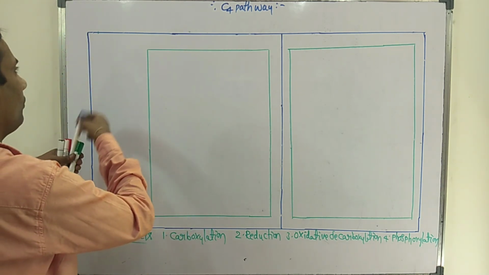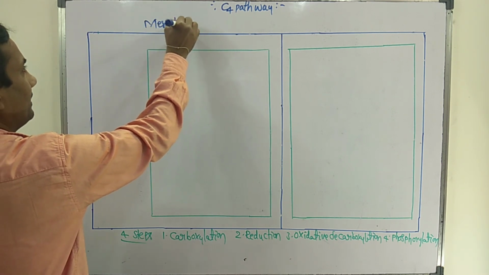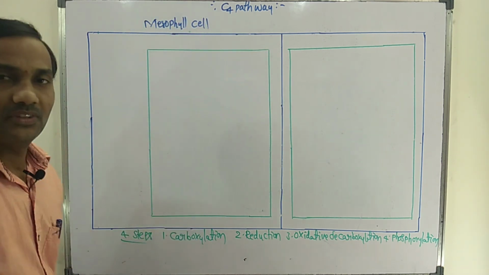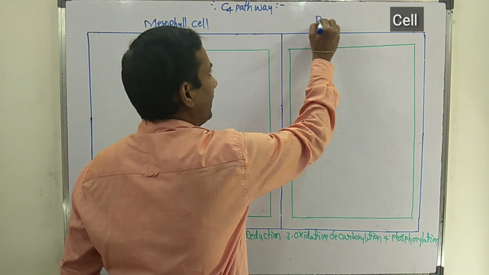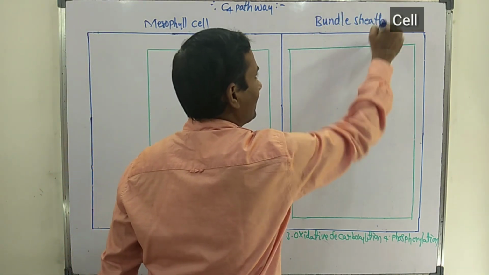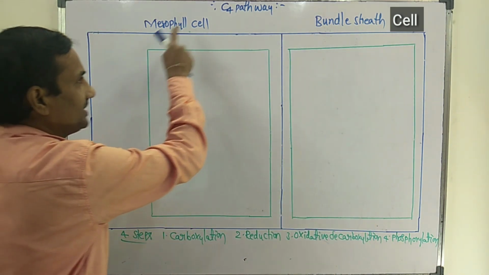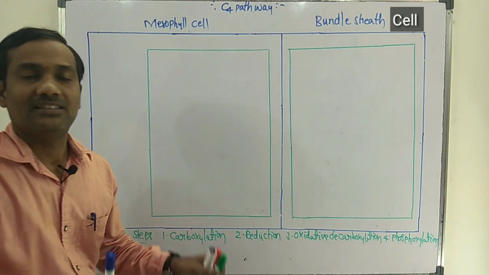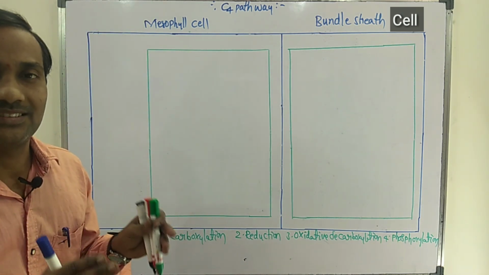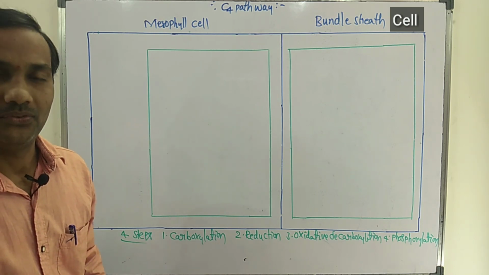See the left side, whatever cell is there, that is mesophyll cell. The next cell, bundle sheath cell. This pathway occurs in 2 cells, so that's why here the mesophyll cell and bundle sheath cells are there. These cells play an important role in C4 pathway.